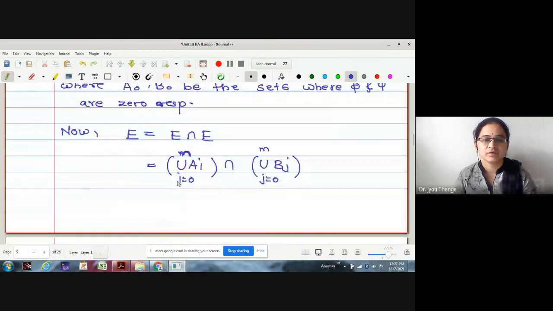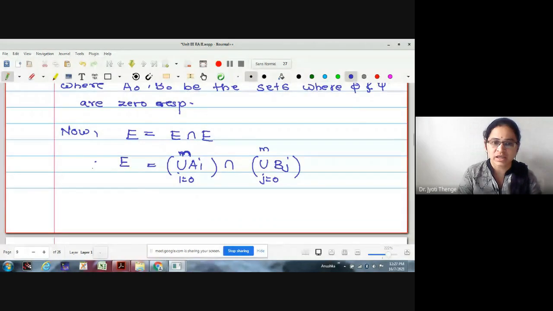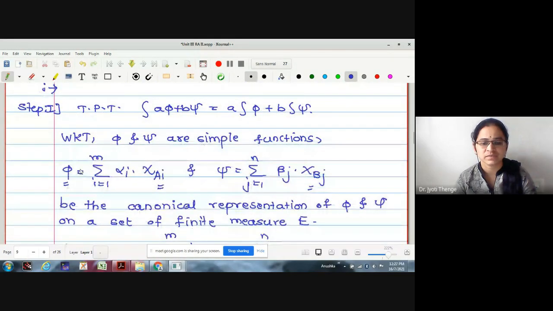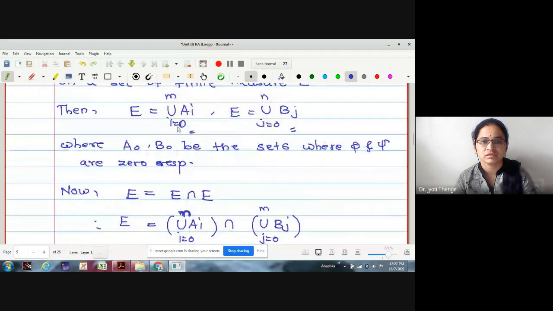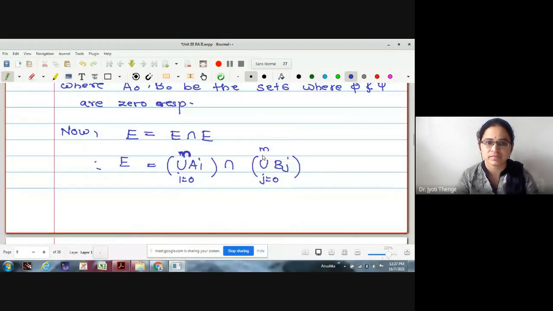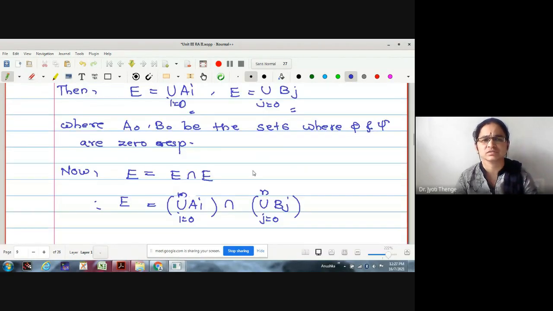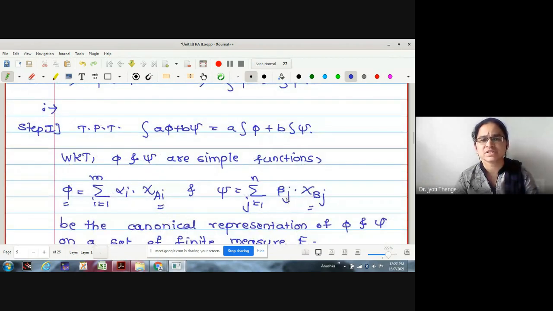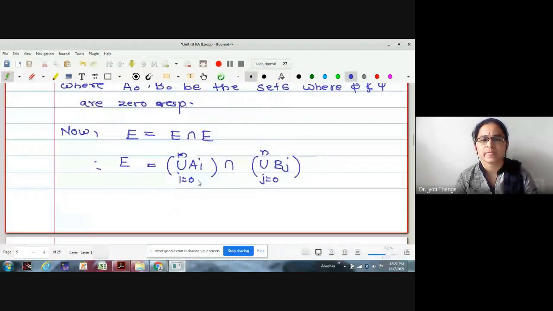Therefore, E is union AI, I runs from 0 to N. N or M, I think I have changed it again. This is M, this is N. Here it is M, and here it is N. Correct? M and N are both finite values actually. For simple function phi, we have assumed M values. For simple function psi, we have assumed N values. So union up to M for AI, union up to N for BJ.